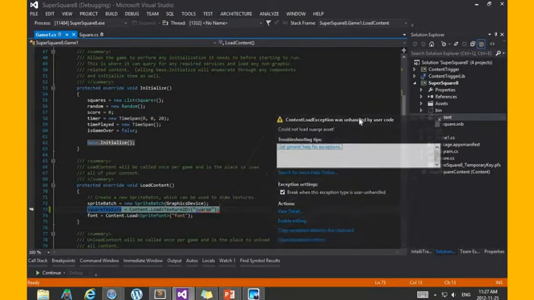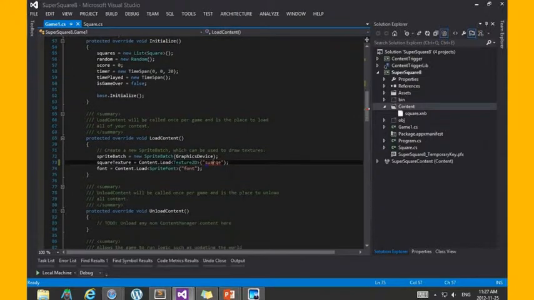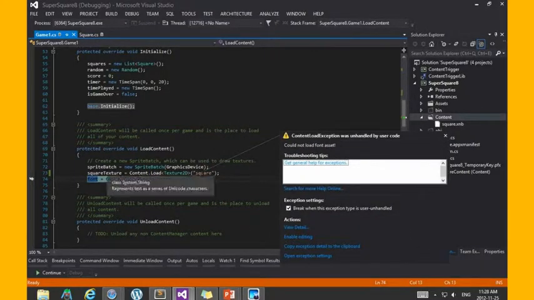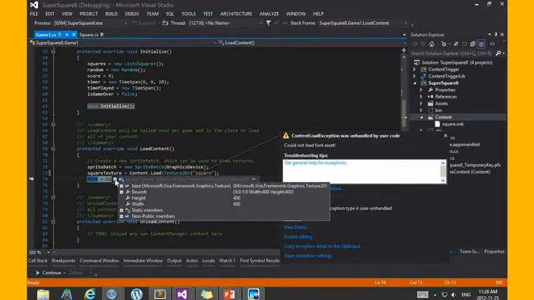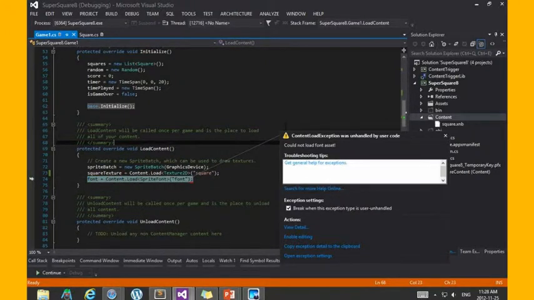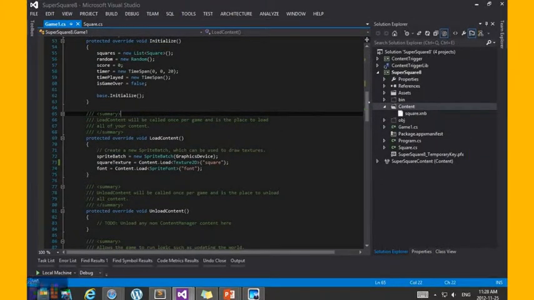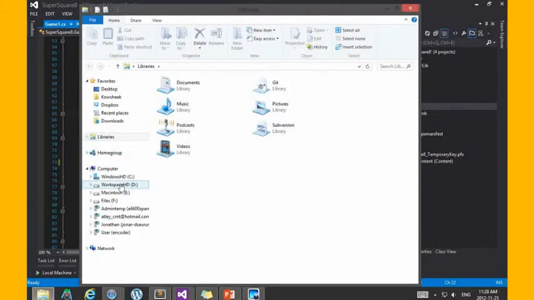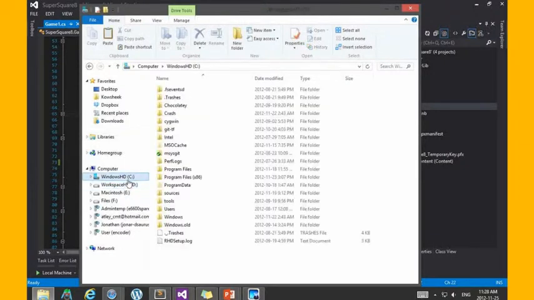But wow, it still didn't, and let me guess why. Visual Studio comes with a really nice tool where it tells you if you're making spelling mistakes. So there you go. Press Control dot, and there you have it, right? So now if I run it, it's passing through my square texture really nicely, but not so much for my font. That's because I haven't at all created my font, copied my font content. So let me do that now, and I'll see that my game actually runs really nicely.